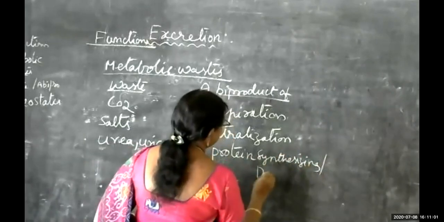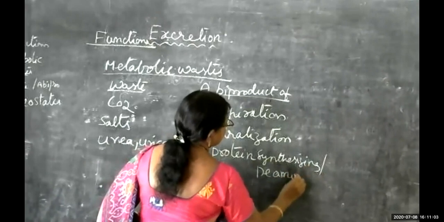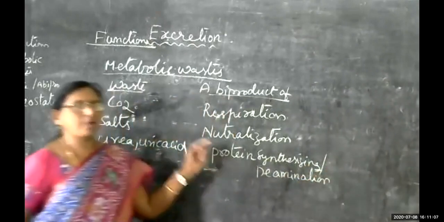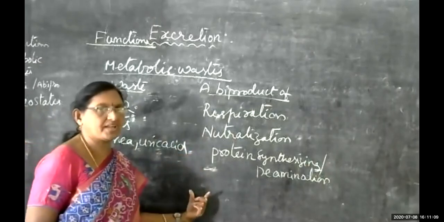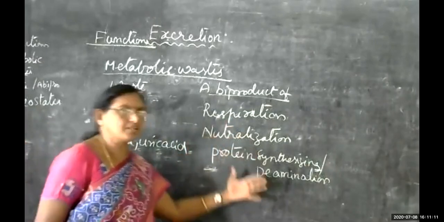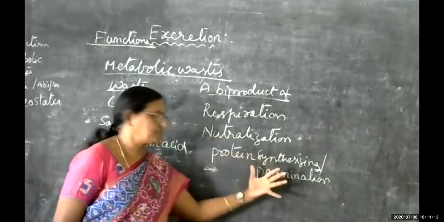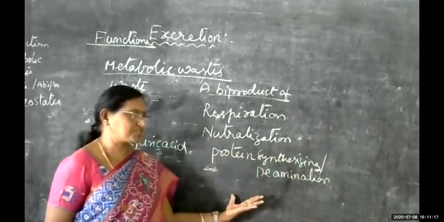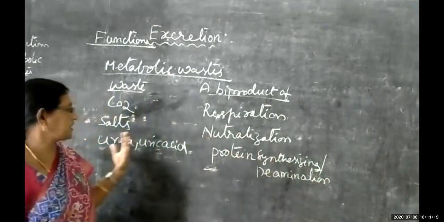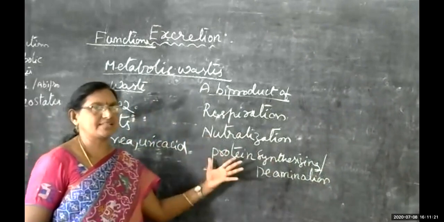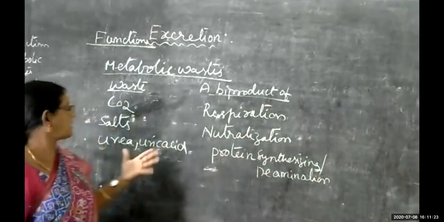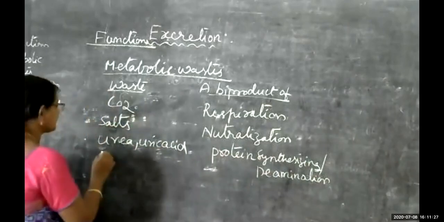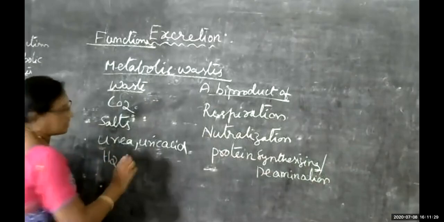And the deamination process itself. So when ammonia is synthesized in our body, and during the breakdown of large fat globules and protein molecules, or when proteins are synthesized, at that time either urea or uric acid gets released as metabolic waste. Carbon dioxide, salts, urea, uric acid, and a large amount of water also.